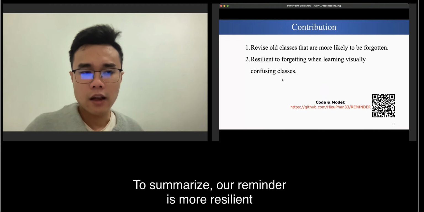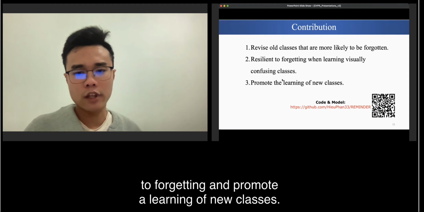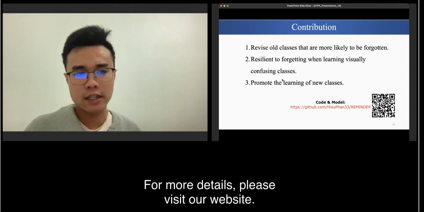To summarize, our REMINDER is more resilient to forgetting and promotes the learning of new classes. For more details, please visit our website.